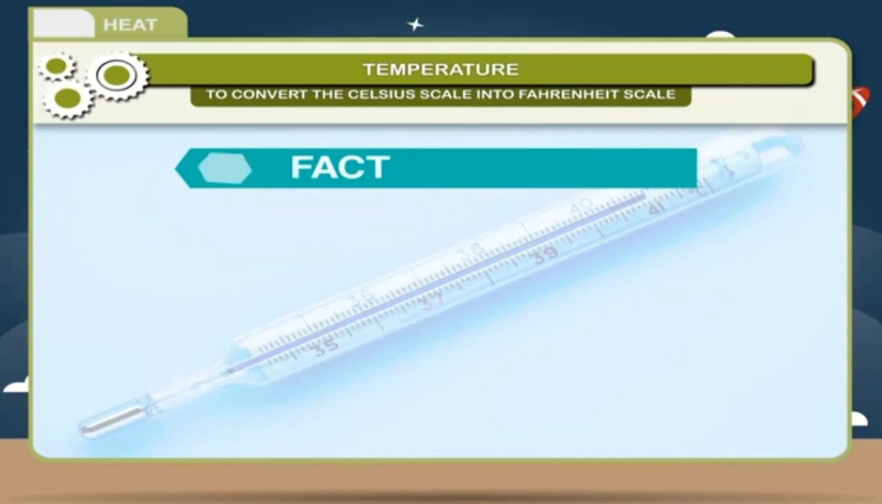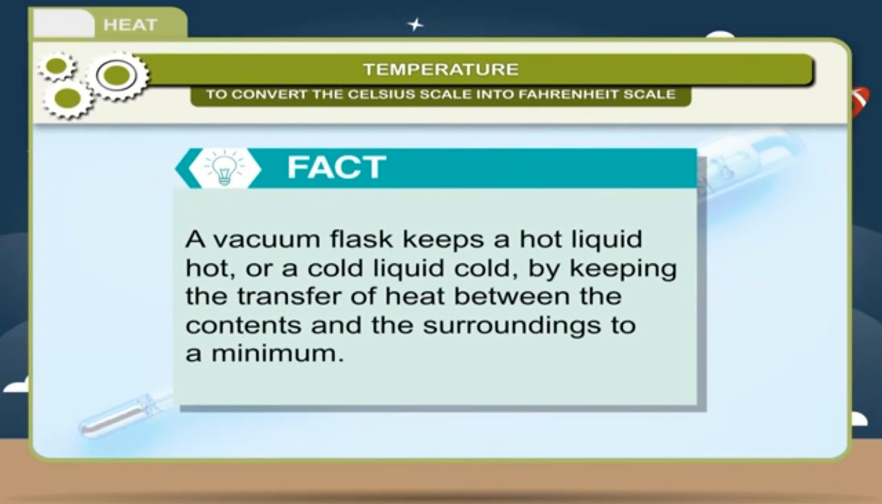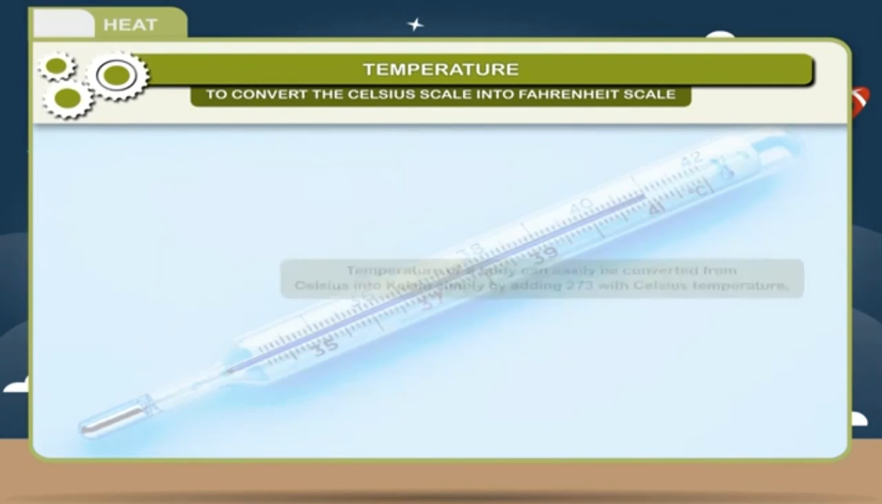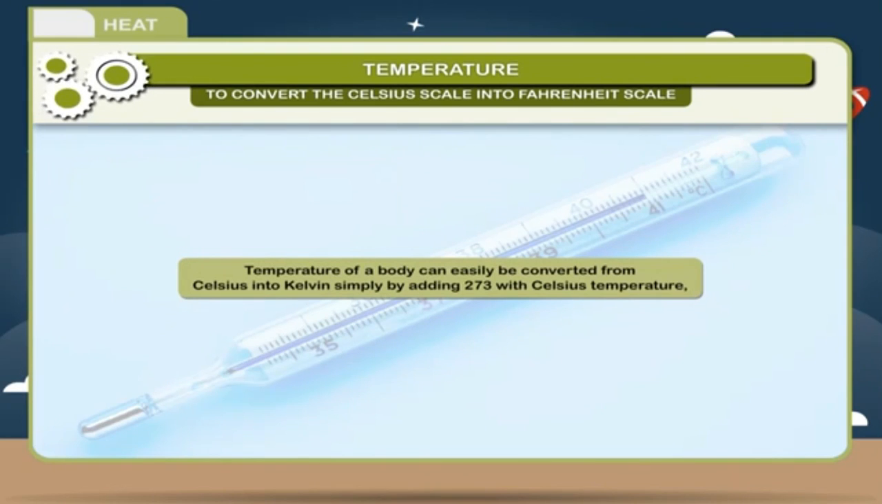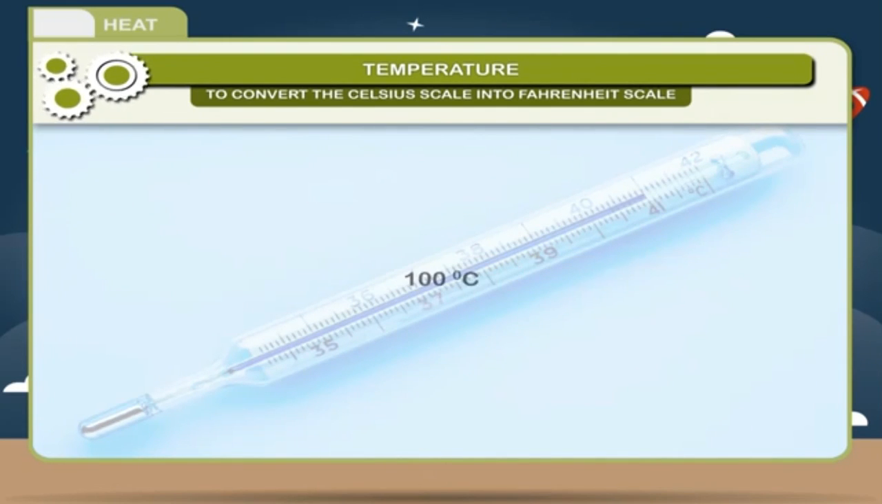Fact: a vacuum flask keeps a hot liquid hot or cold liquid cold by keeping the transfer of heat between the contents and the surrounding to a minimum. Temperature of a body can be easily converted from Celsius to Kelvin simply by adding 273 to the Celsius temperature. For example, 100 degrees Celsius is equal to 100 plus 273, which is equal to 373 Kelvin.